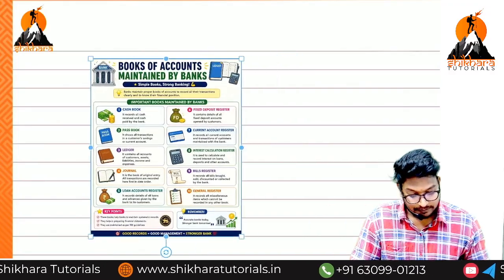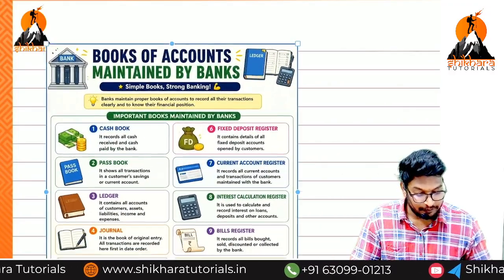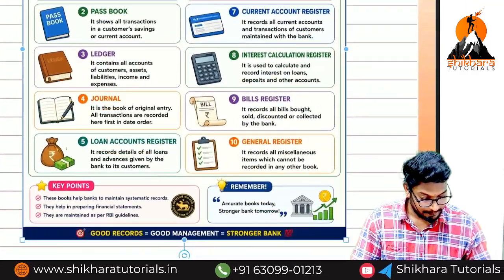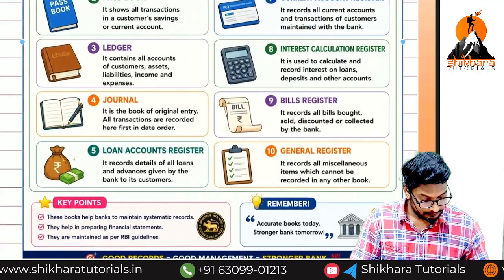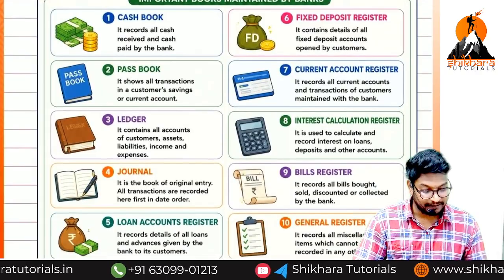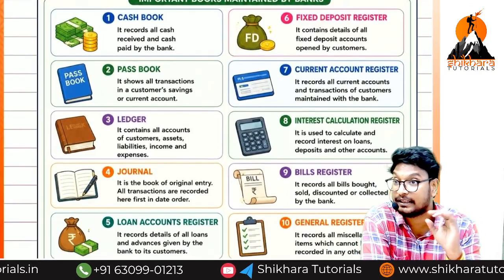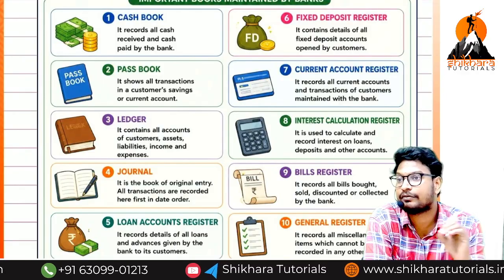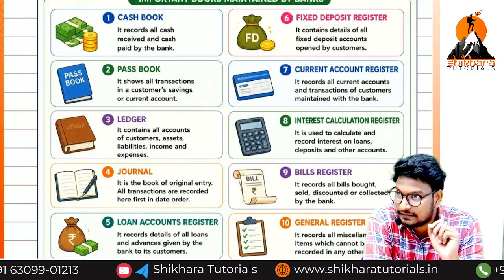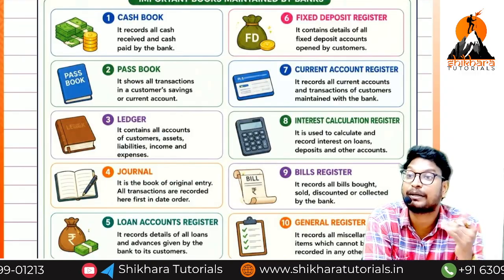Next one, books of accounts maintained by whom? Banks. Totally how many books they will maintain? 10 books. Okay, definitely one MCQ they will ask: which of the following books is not maintained by the banks? That is the reason you can remember the names and purposes also.